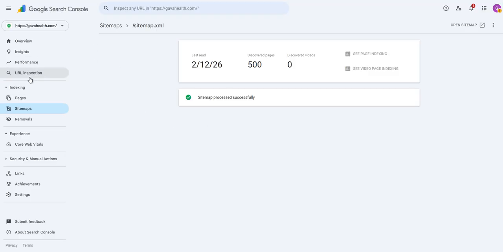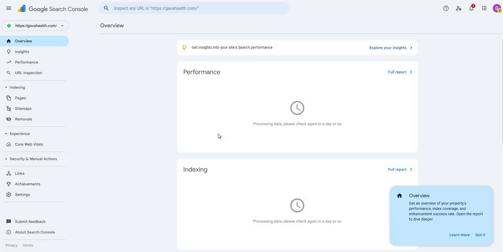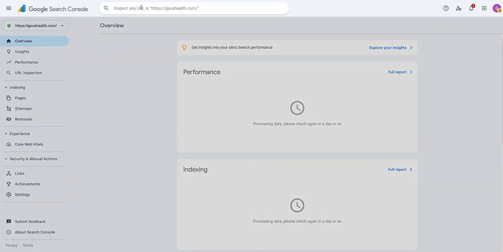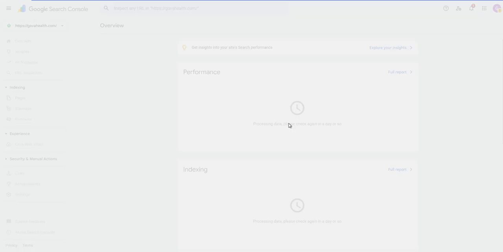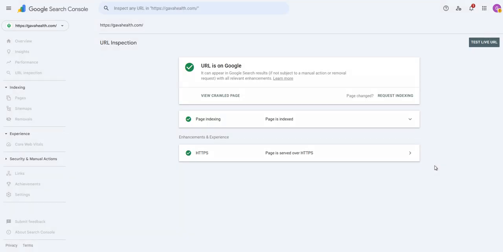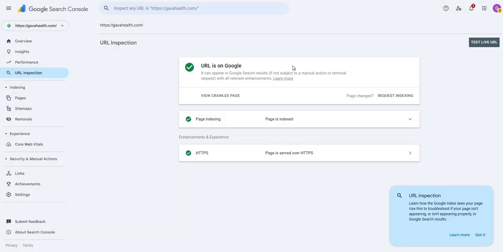But in the meantime, as it takes that time to propagate, what we're going to simply do is first inspect the home page. So I'm going to put that. All right. So this here is the home page. So now we're retrieving Google indexing. All right, there we go.